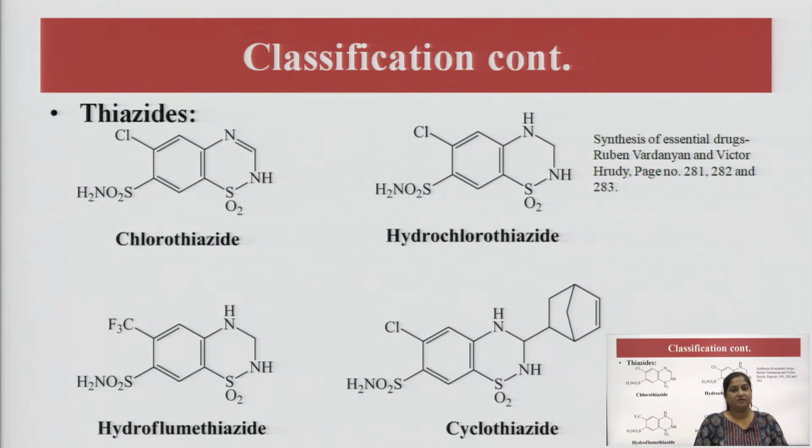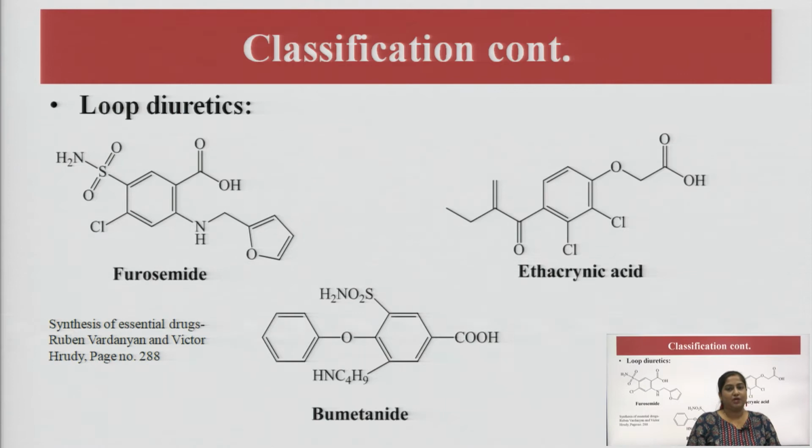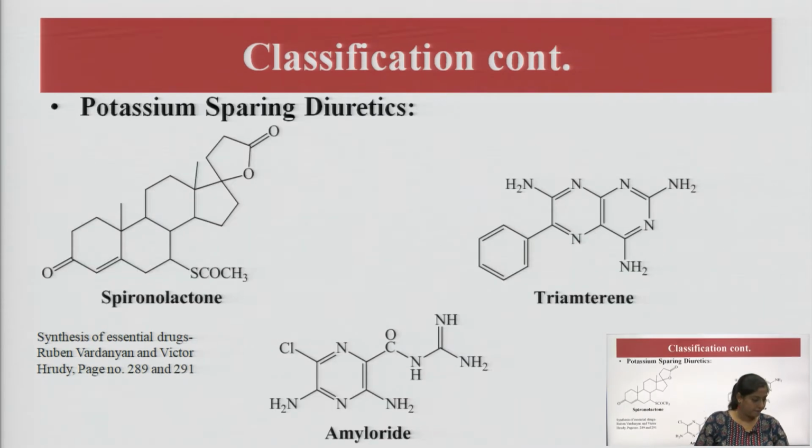The drug of interest in this class is chlorothiazide, which we are going to discuss in detail. The next class is loop diuretics, with drugs like furosemide, ethacrynic acid and bumetanide. The drug of interest in this class is furosemide, which we are going to discuss in detail.